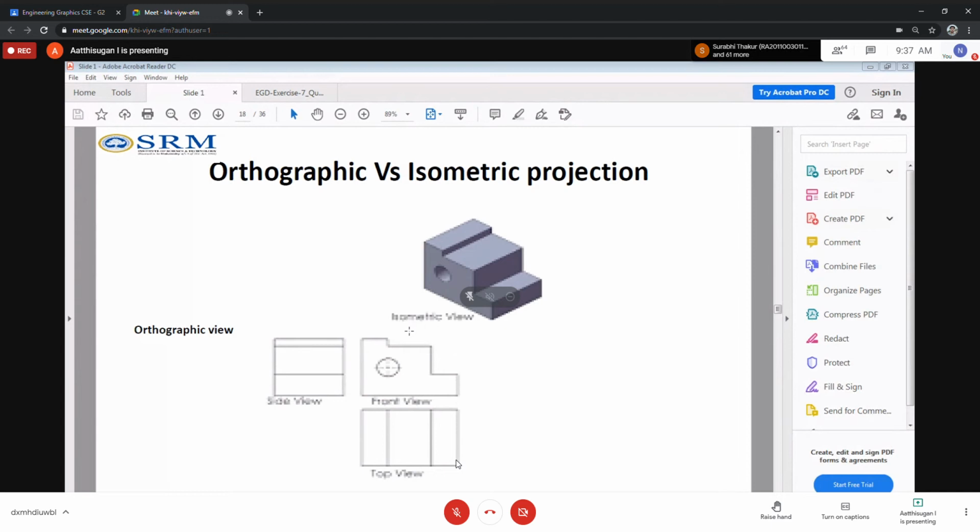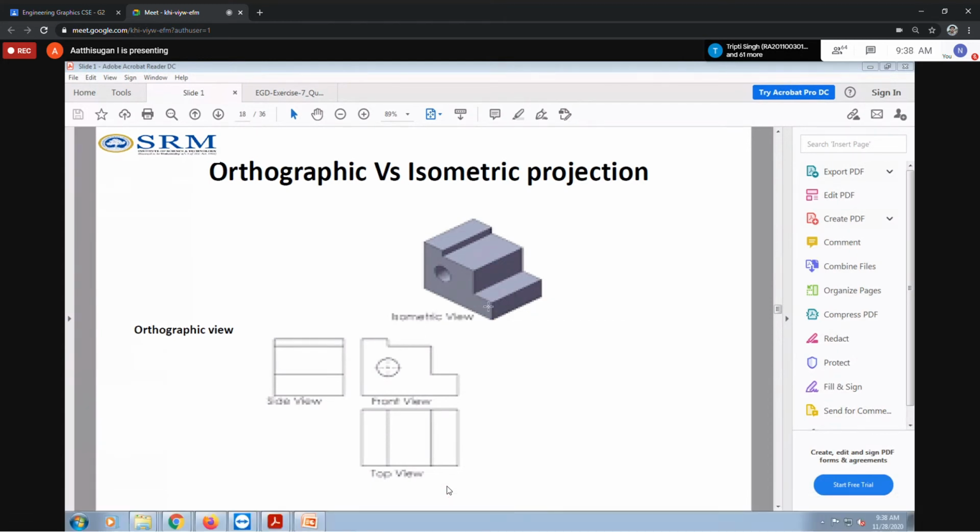I'm standing here, so this may be the front view. Then corresponding to my standing, this is my right side, so this is your right side view. So you are projecting it on the left side of the front view. So that's the case: the left side of the front view will be the right side view.